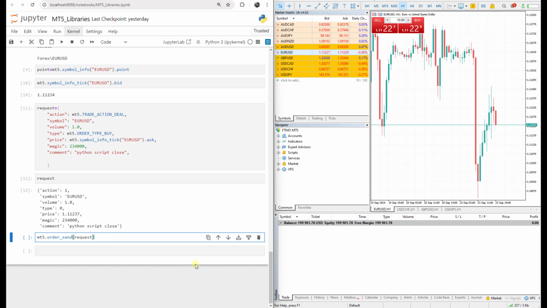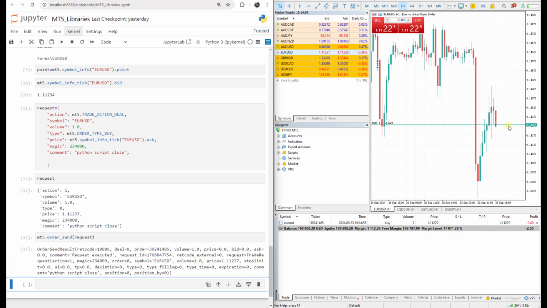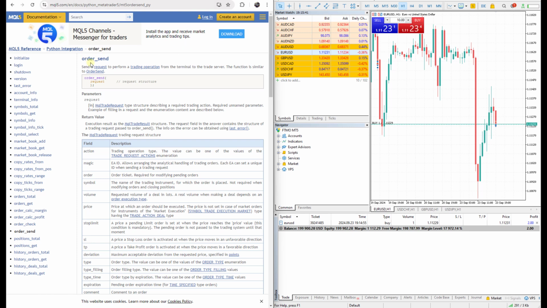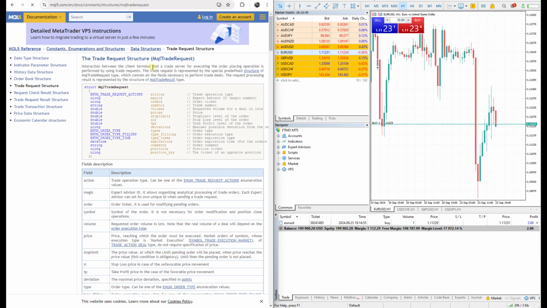I press Shift and Enter. Here, an order will be open. As you can see, a buy order is open. It is one lot and it is open at the ask price. Now we want to add the take profit and stop loss. Okay, how can we do that? Let's go again to our reference. Here it says this is the request, and this is the data type of the request, which is this structure.